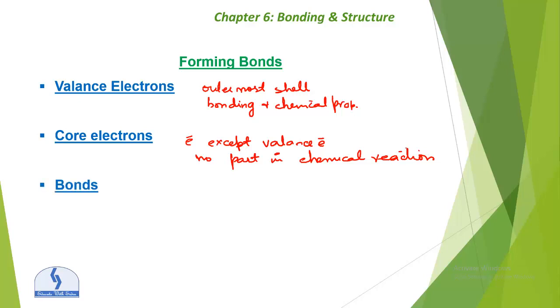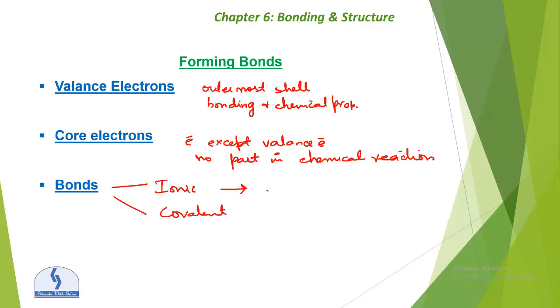Bonds are basically of two types. It can be an ionic bond or a covalent bond. Metallic bond we will discuss later. There are two main important bonds, ionic bond and covalent bond.